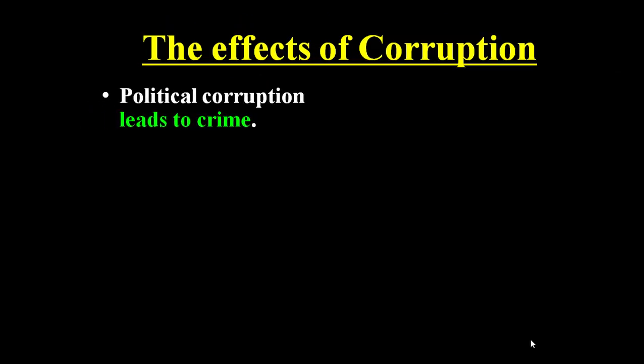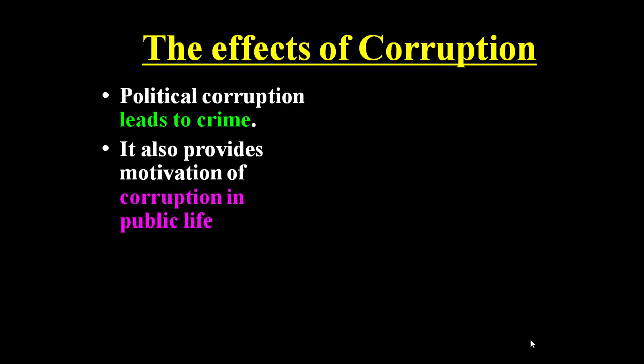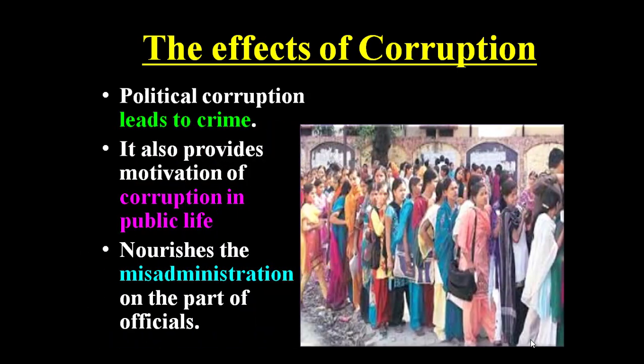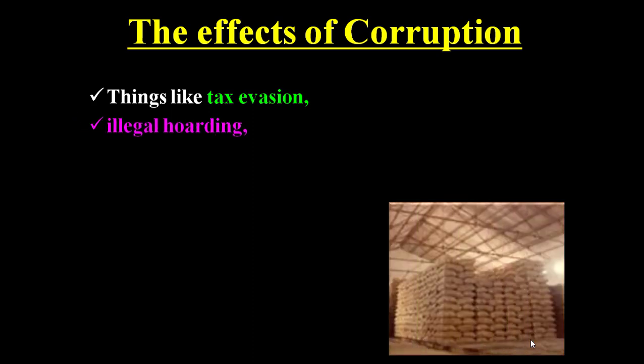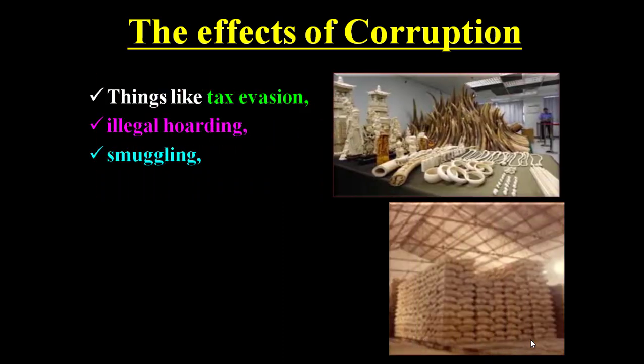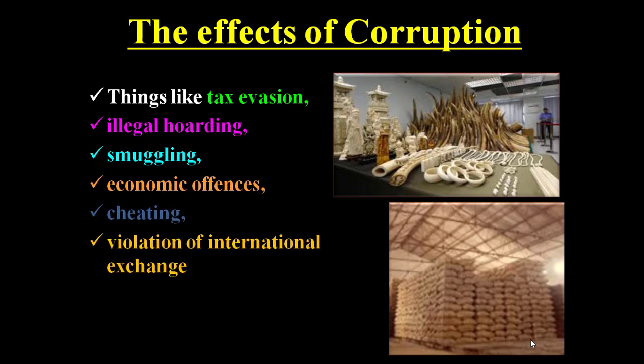Even if we continue the effects of corruption, political corruption leads to crime. It also provides motivation for corruption in public life and nourishes misadministration on the part of officials. Even things like tax evasion, illegal hoarding, smuggling, economic offences, cheating, violation of international exchange, and employment cheating.